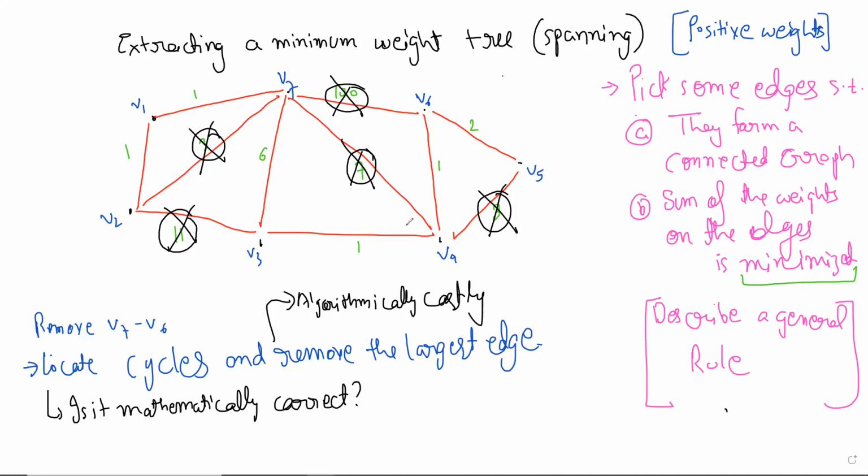Yes, but then 7 will get disconnected, right? If you remove the 6, then this is not a tree. Well, how will you connect the 7 with 4? That doesn't work.